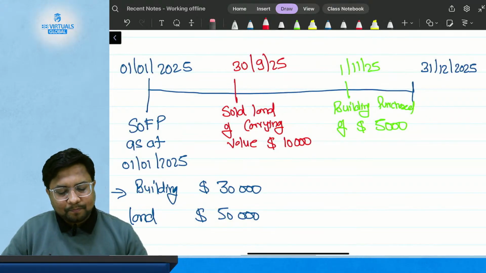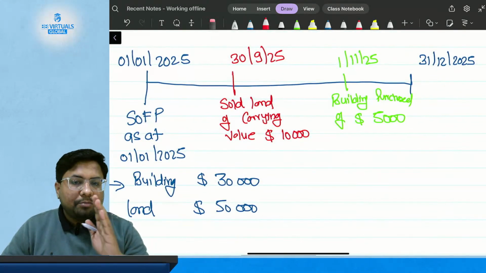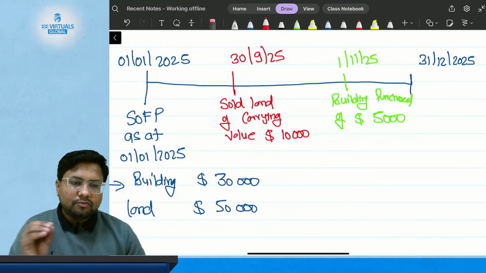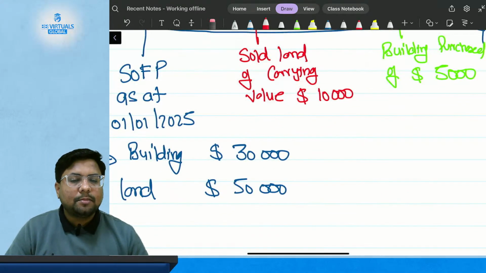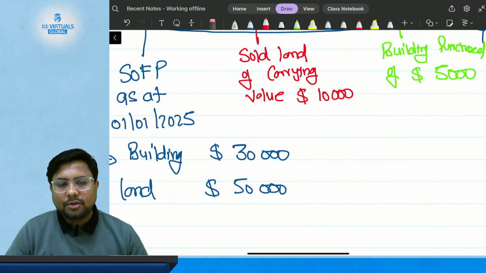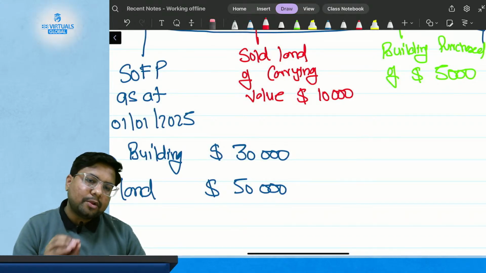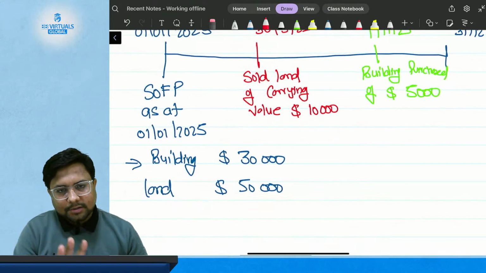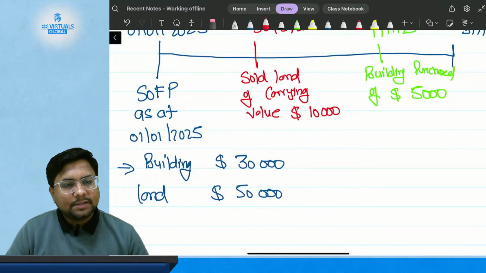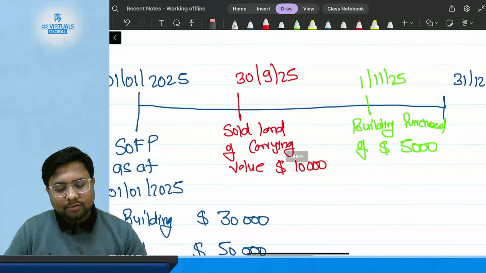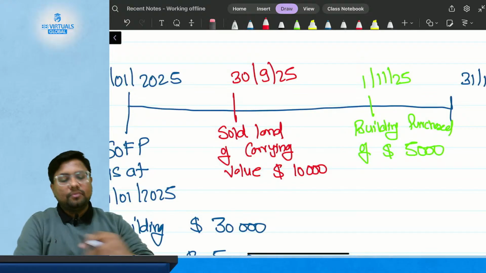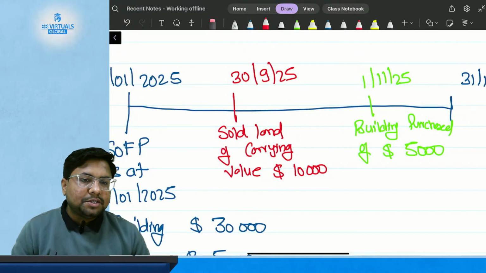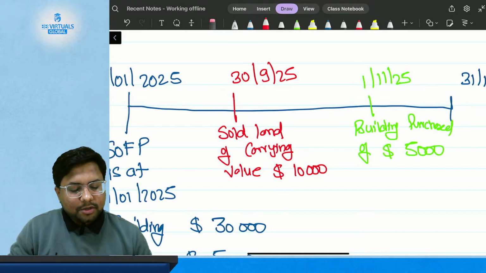What we have done is prepared our statement of financial position on 1st of January 2025, where my building is showing the carrying amount of 30,000 and my land is showing the carrying amount of 50,000. What is carrying amount? We are going to discuss that also. This is my position at 1st of January 2025. Now during the year, on 30th of September, I have sold my land which carries the value of 10,000 and I have purchased a building of $5,000.